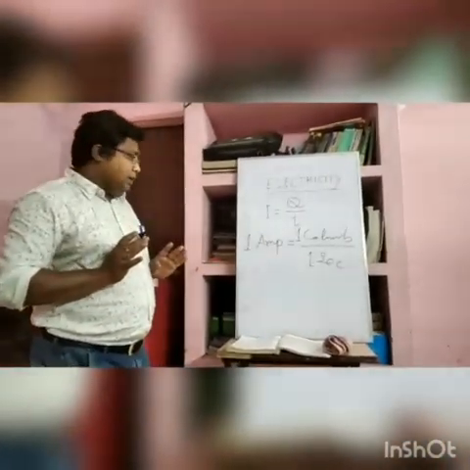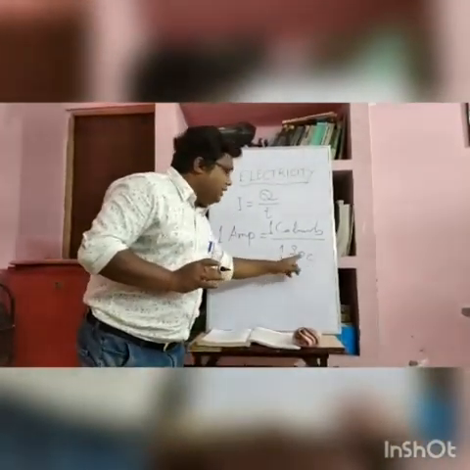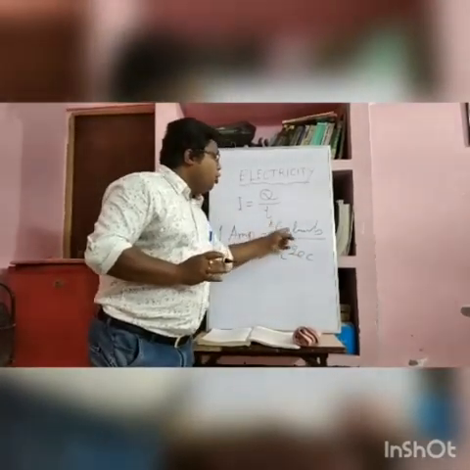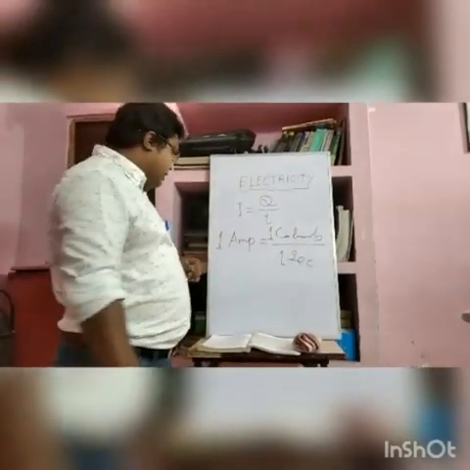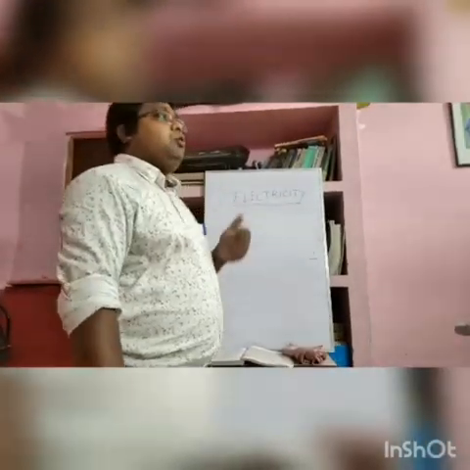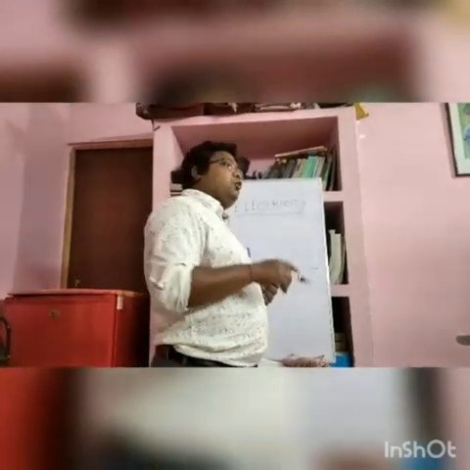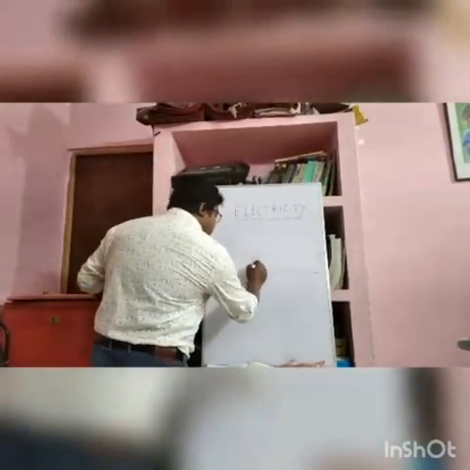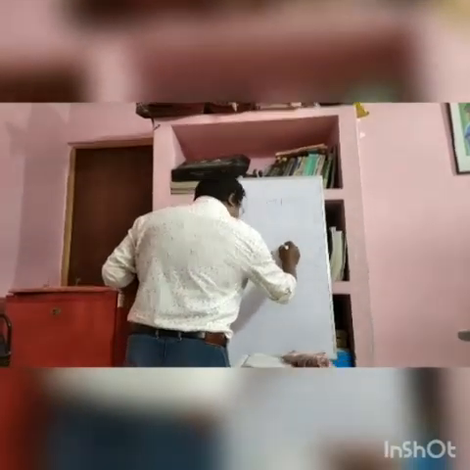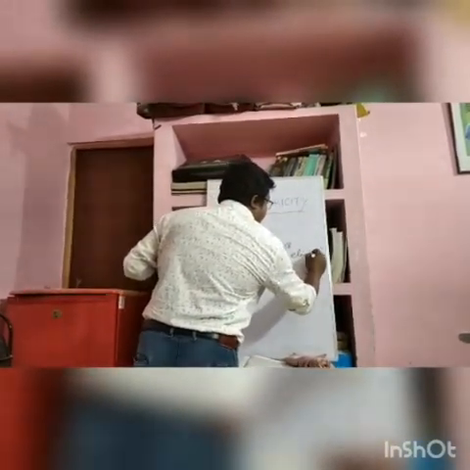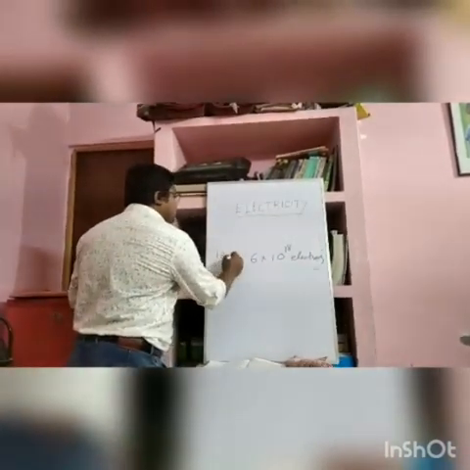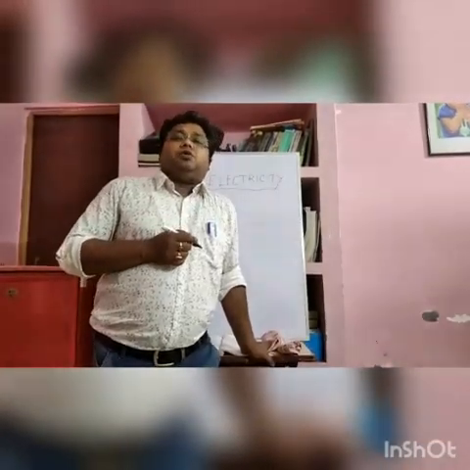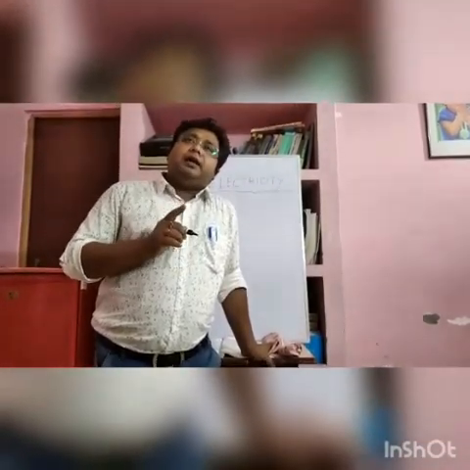From here I can say that in 1 second, if 1 coulomb of charge is flowing through a conductor, then the magnitude of the electric current is 1 ampere. 1 coulomb of charge is nearly equal to 6 into 10 to the power 18 electrons. That means when 6 into 10 to the power 18 electrons flow, that is 1 coulomb of charge. 1 electron carries a charge of nearly 1.6 into 10 to the power minus 19 coulomb.